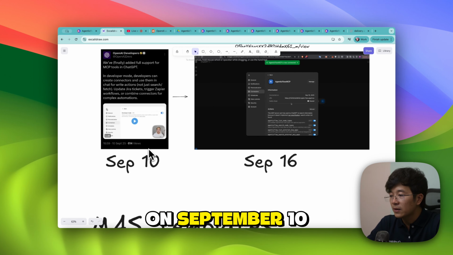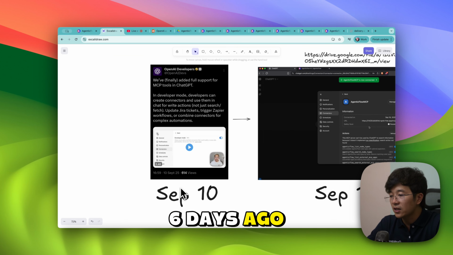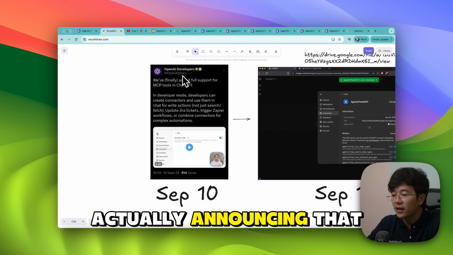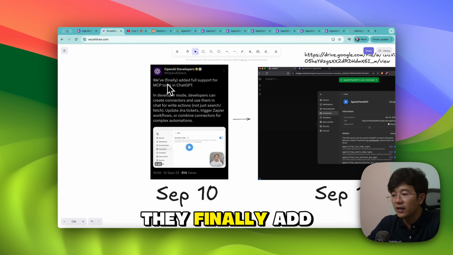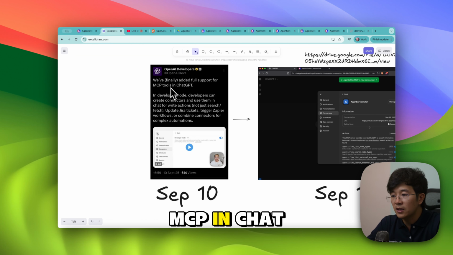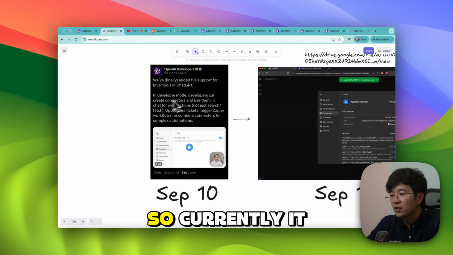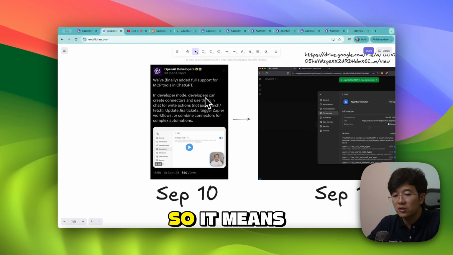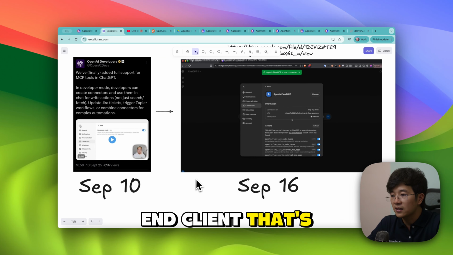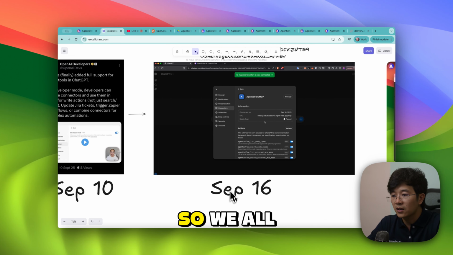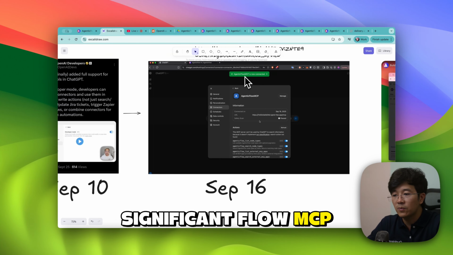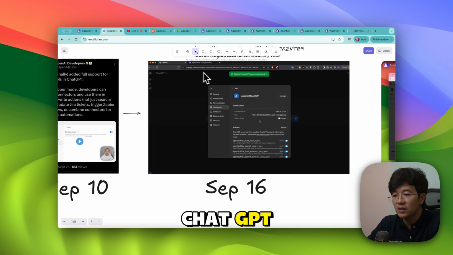So on September 10, which is like 6 days ago, OpenAI announced that they finally added full support for MCP in ChatGPT itself. Currently it is in developer mode. It means you can use that to allow ChatGPT to control an external system. And we consider that we are one of the first end clients supporting this. So we can make Agentic Flow MCP connected to ChatGPT.